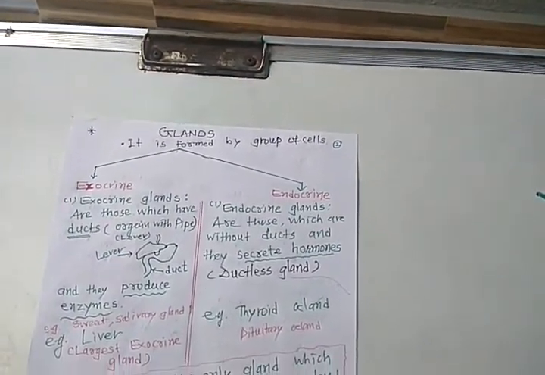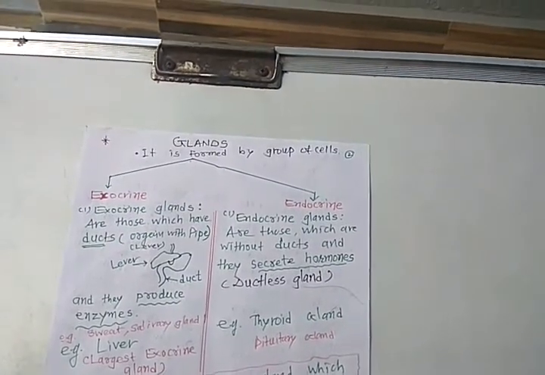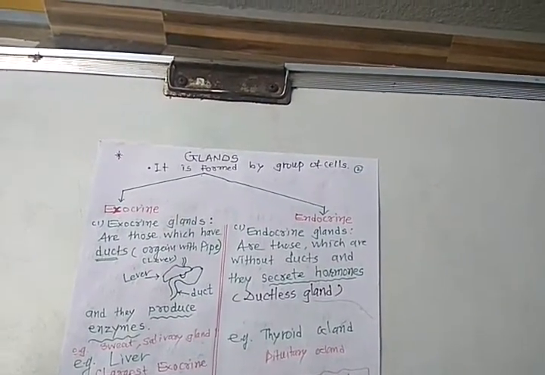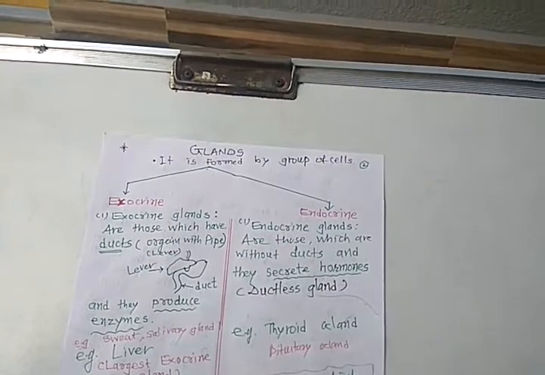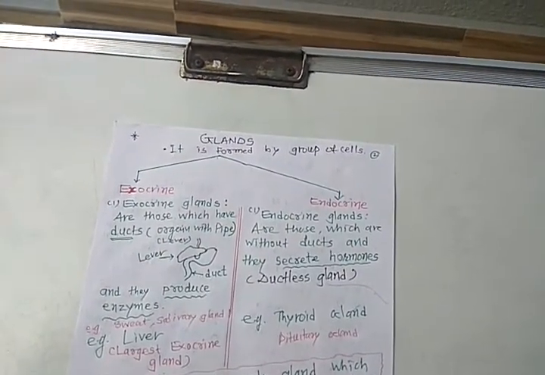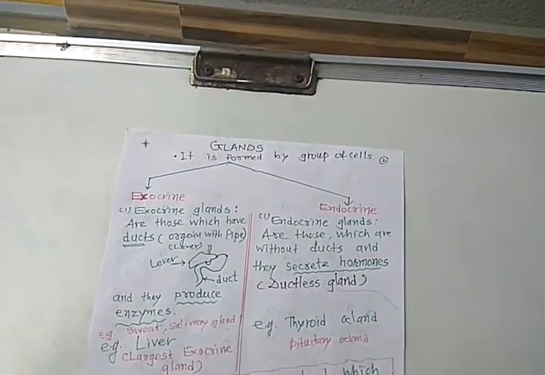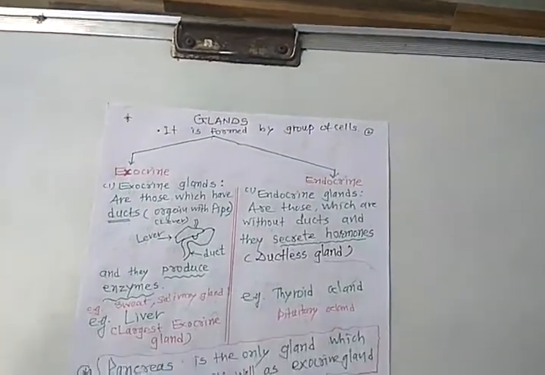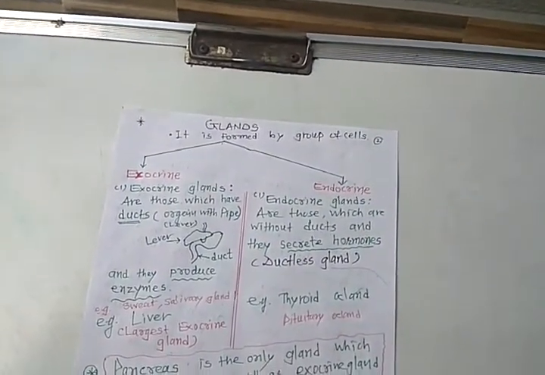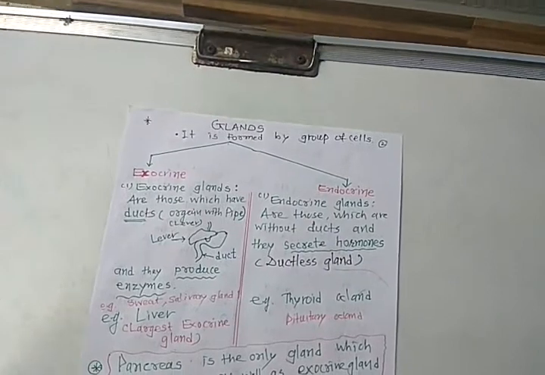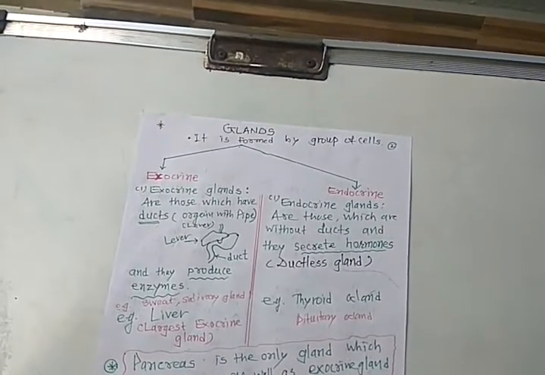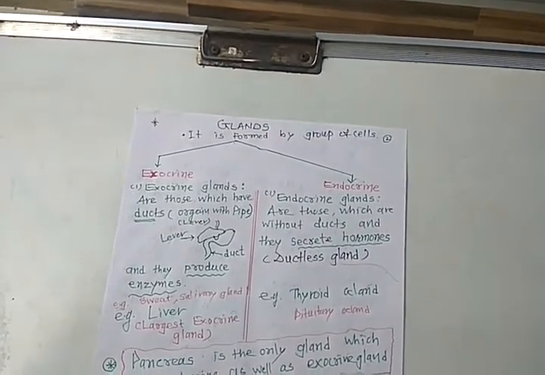While in the case of endocrine, the hormones are released without ducts, mix with the blood, and reach all parts of the organs. The best examples are the thyroid gland and the pituitary gland. The pituitary gland is the master gland of the endocrine system.